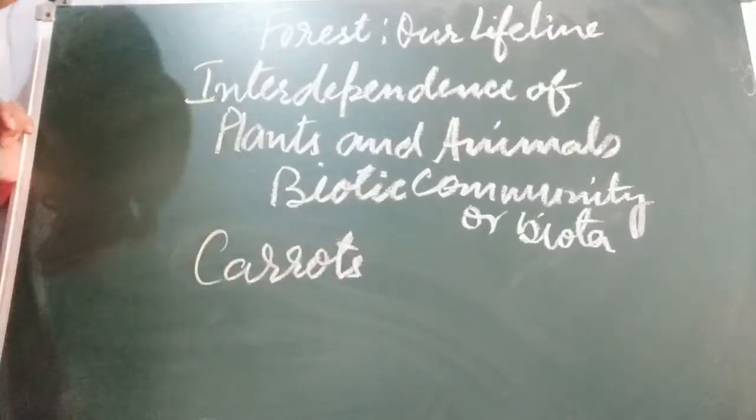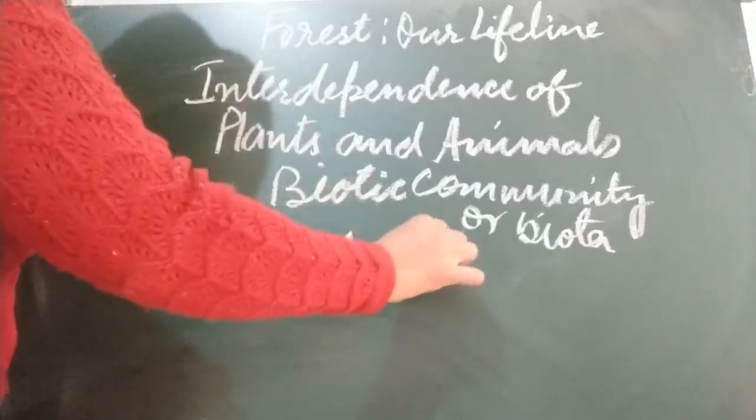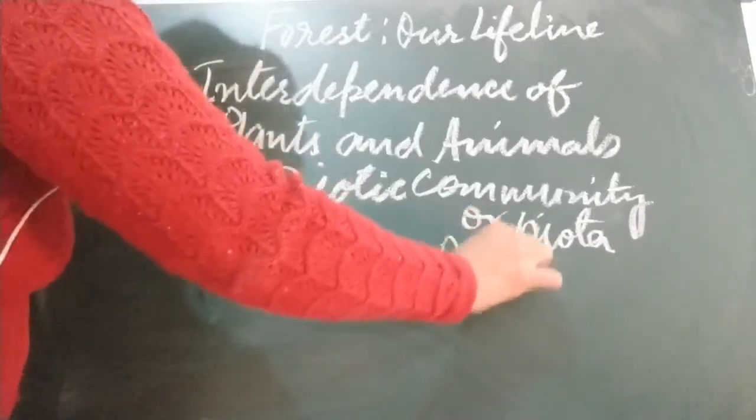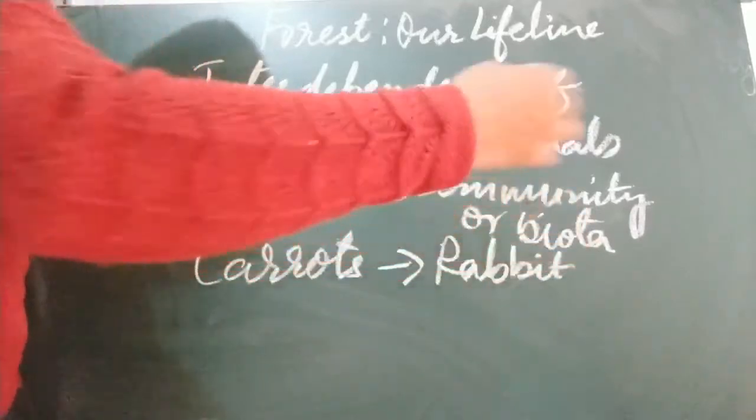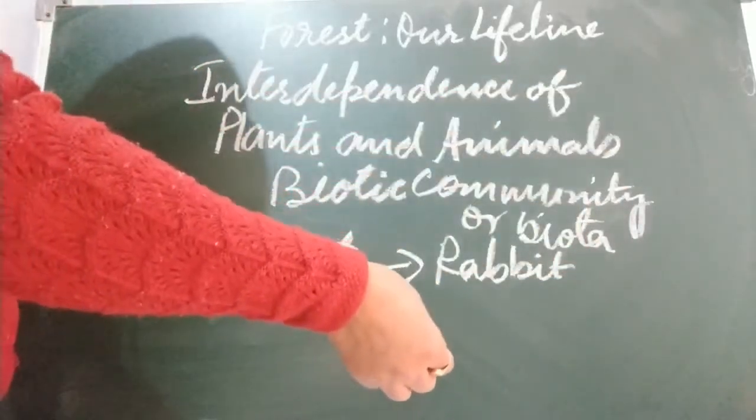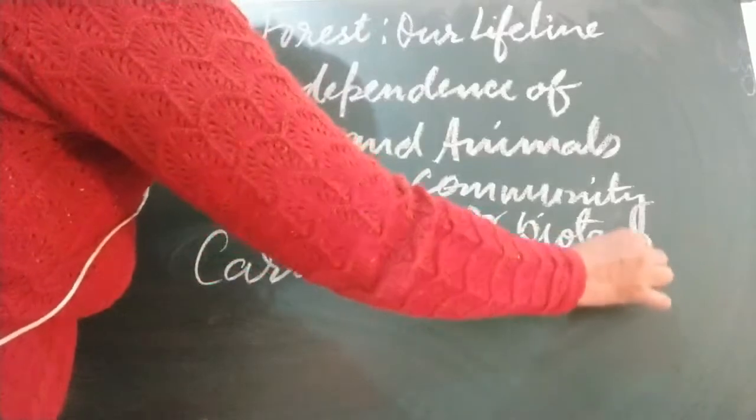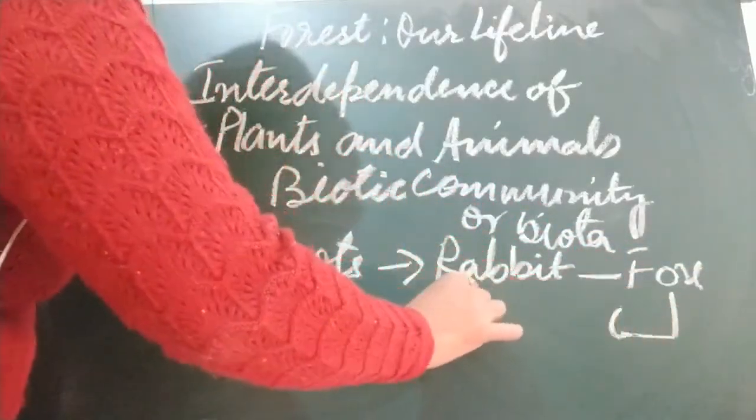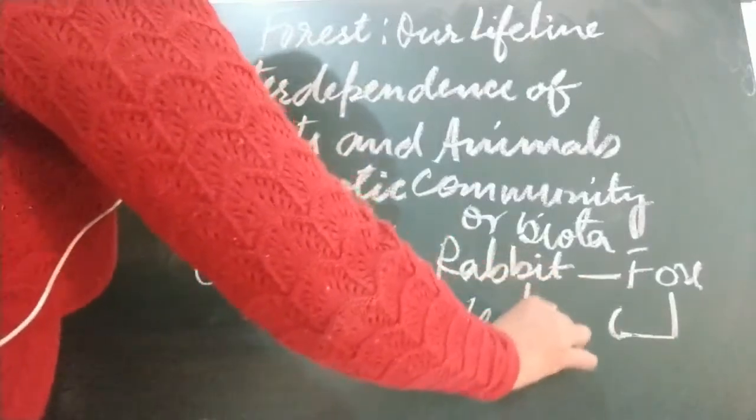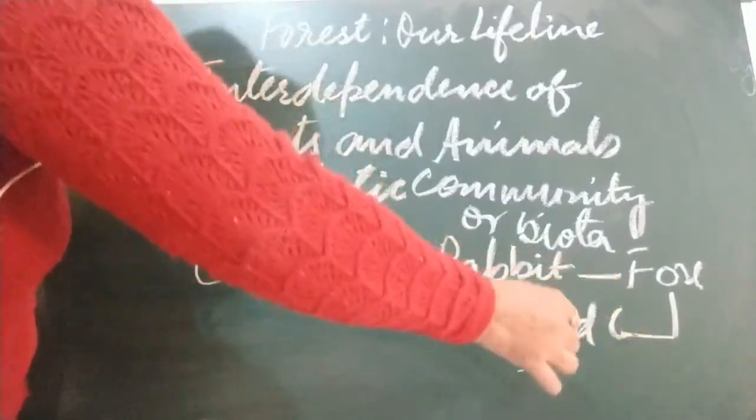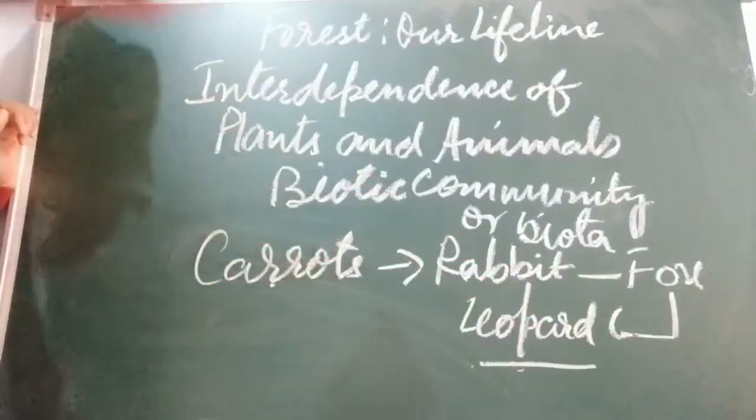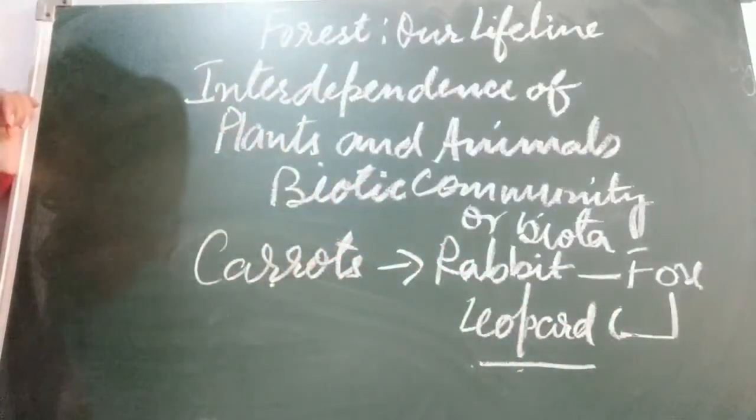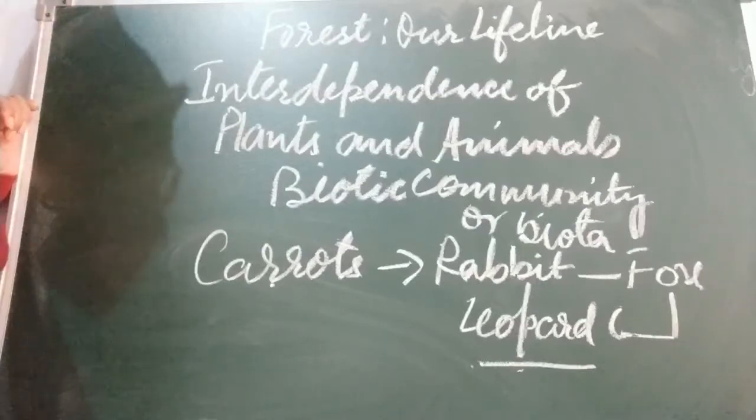Carrots are eaten by rabbit, and in the jungle what we see is rabbit is eaten by fox and fox by leopard. So we can say leopard indirectly depends on plants. Fox indirectly depends on plants. Rabbit depends directly.